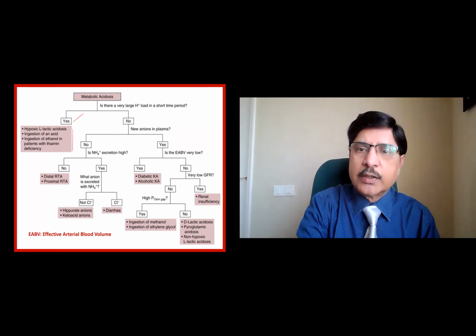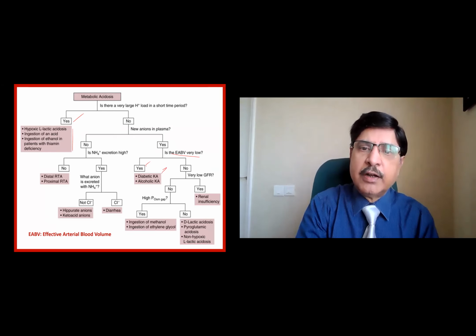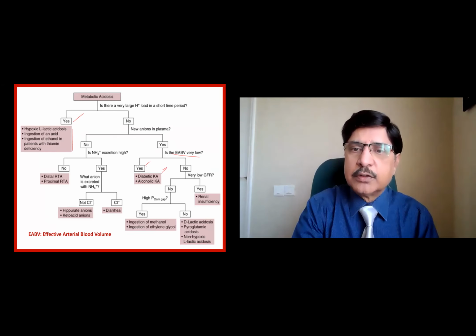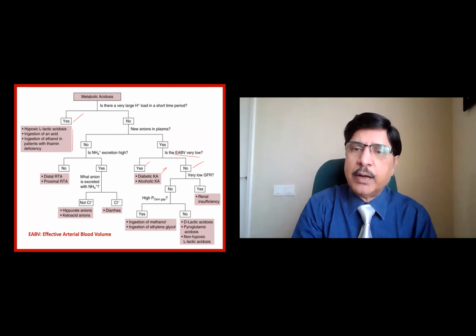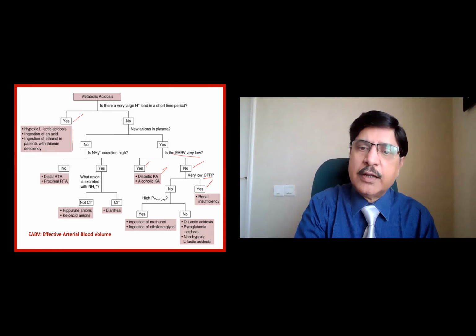If yes, what is the effective arterial blood volume? If the arterial blood volume is lower, then that means there is dehydration, alcoholic and diabetic ketosis. If effective blood volume is normal, what is the GFR? If the GFR is reduced, from the creatinine you can use the MDRD formula and calculate the eGFR. That is renal insufficiency.